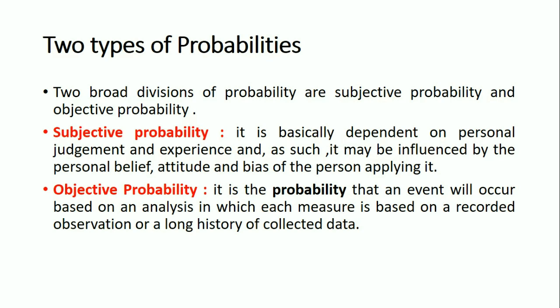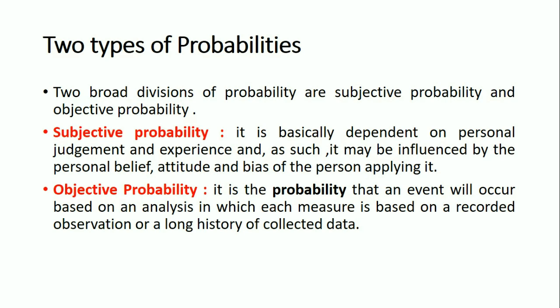This is subjective probability. Objective probability is the probability that an event will occur based on an analysis in which each measure is based on a recorded observation or a long history of collected data. This is the difference between subjective probability and objective probability.